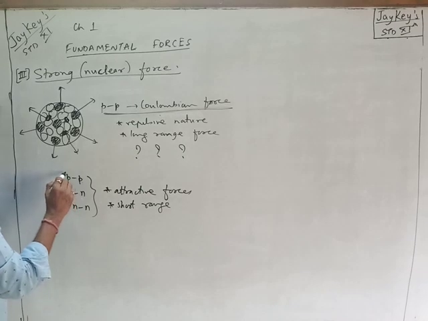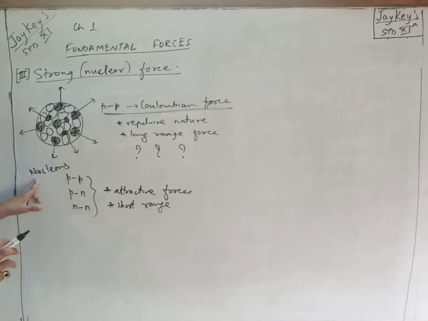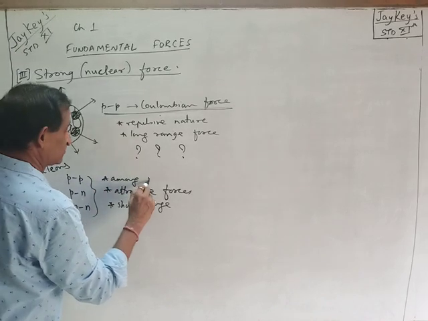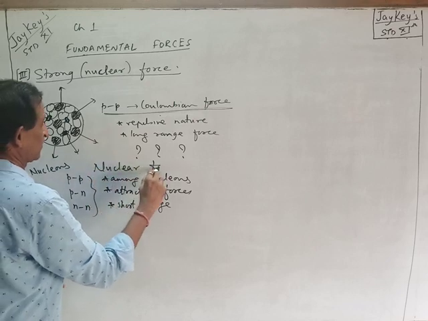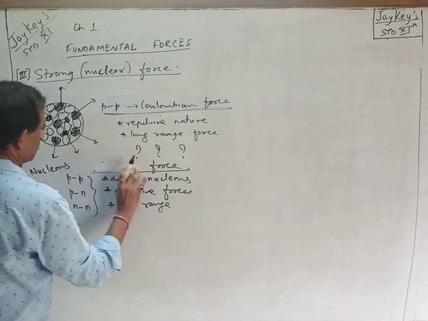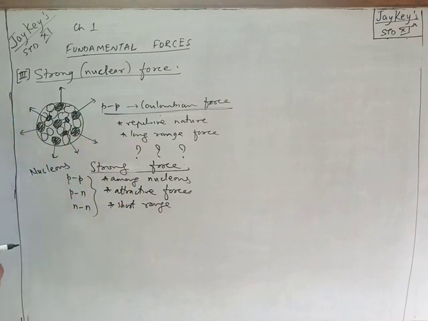Therefore, these protons and neutrons are collectively called nucleons. They are the members of the nucleus called nucleons. Just as if you live in India you are called an Indian, and if you live in America you are called an American, similarly those living in the nucleus are called nucleons. So these types of forces act among nucleons, and this force acting among nucleons is called nuclear force. The total of this force is so high that it easily overcomes the Coulombian repulsive force, and hence it is called strong force, which keeps the entire nucleus bound. This is called strong force.